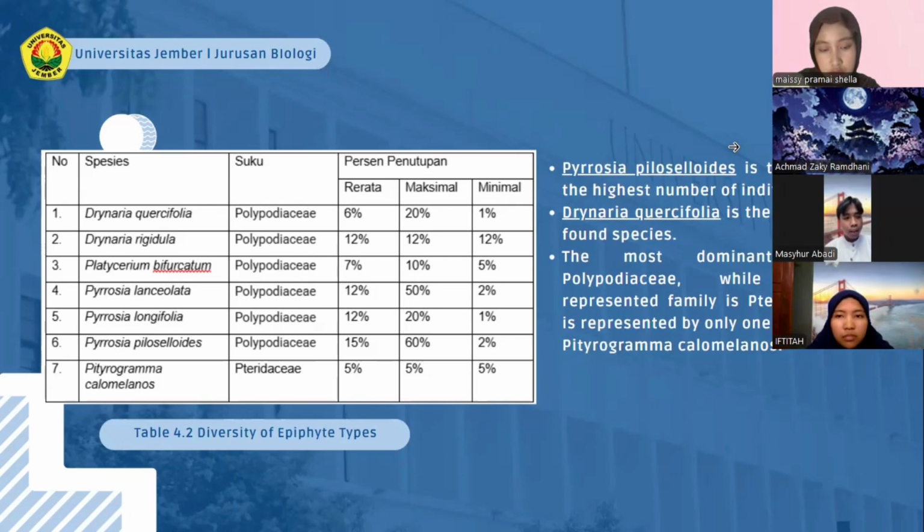In contrast, Drynaria quercifolia is the least frequently observed epiphyte fern. Among the fern families, Polypodiaceae is the most dominant, while the least represented family is Pteridaceae, represented by only one species, Pterogramma calomelanos.